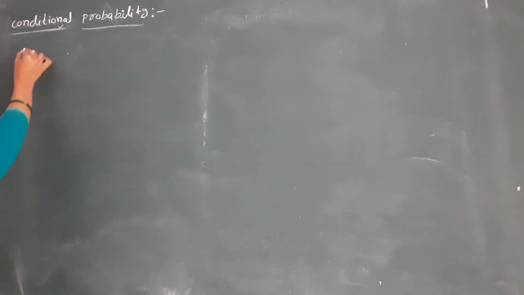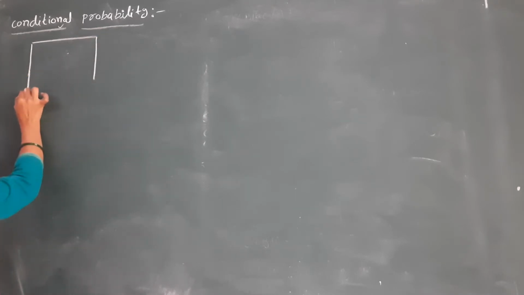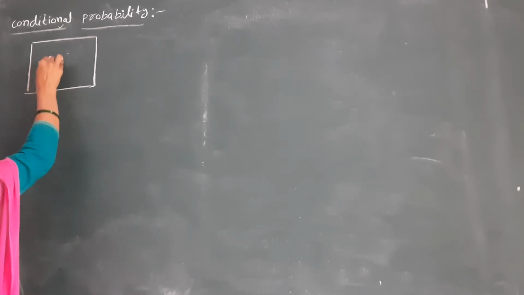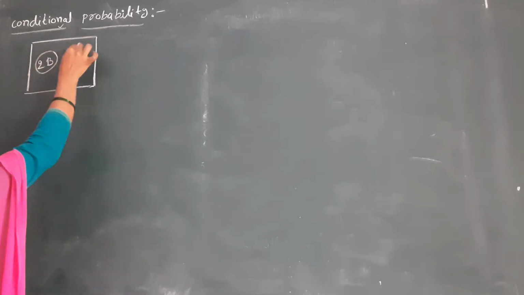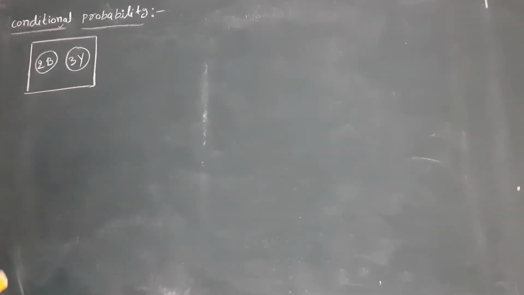For example, I have only one box. In this box, I have 2 blue balls and 3 yellow balls. I have only one box. In the box, I have 2 blue balls and 1 yellow ball.